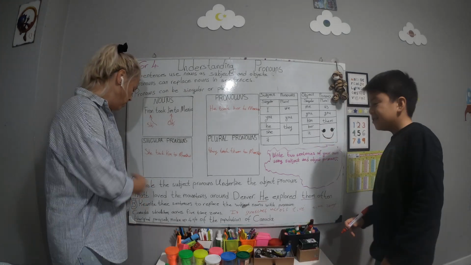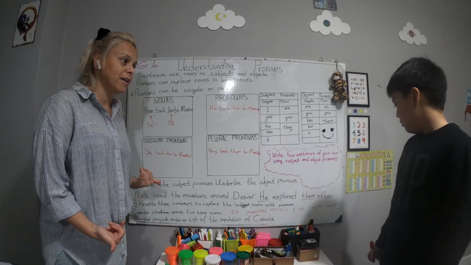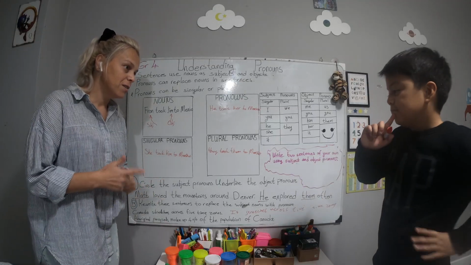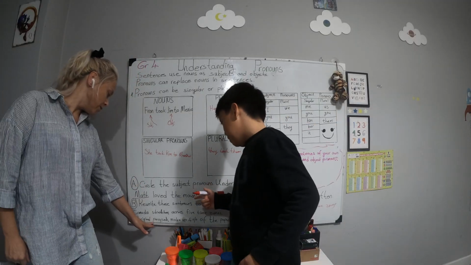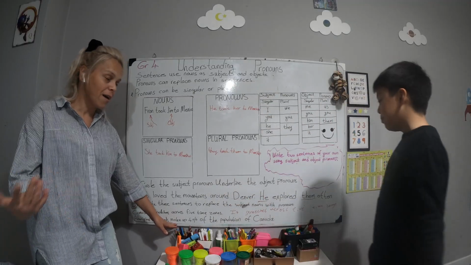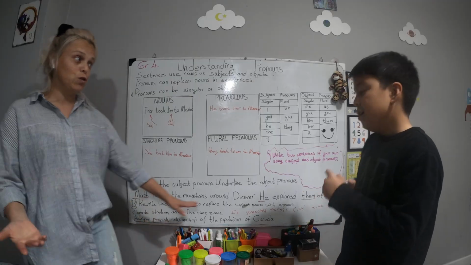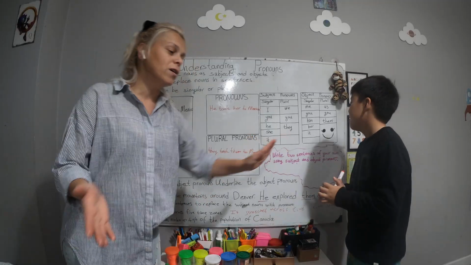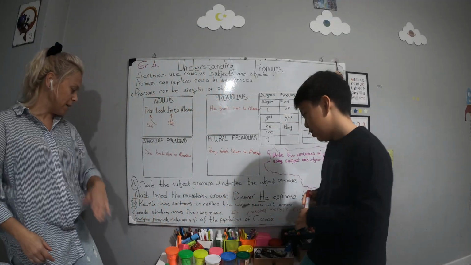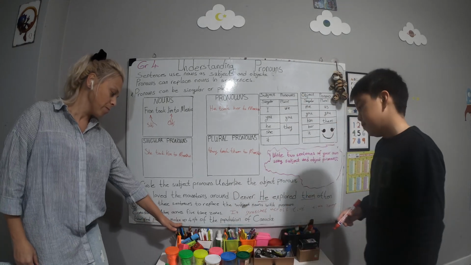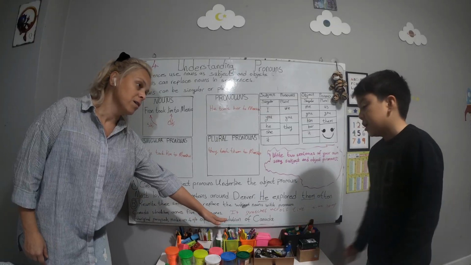Okay, very good. Okay, Aboriginal peoples make up 4% of the population of Canada. So how can we rewrite this with pronouns? We talked about many people, so we should use they, plural. Very good. Okay, you can read it like this: they make up 4% of the population of Canada.